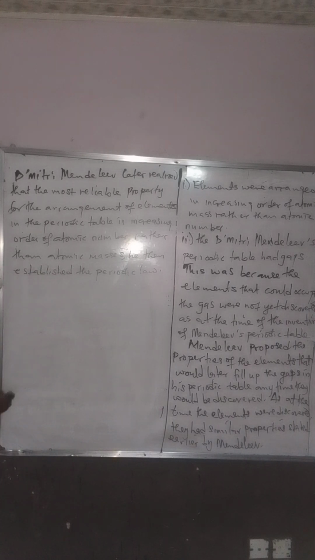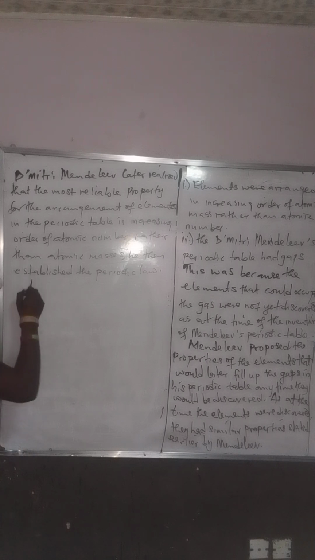We also have a situation where two elements have the same atomic masses. Yes, we call it isobar. So it's possible for two elements with different symbols of atoms to have the same mass number. So mass number is not reliable. He realized that atomic number is better used than mass number. And because of that, in order to correct his mistake, he stated the periodic law.